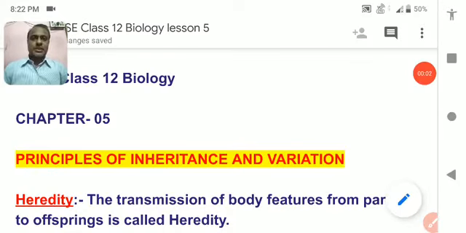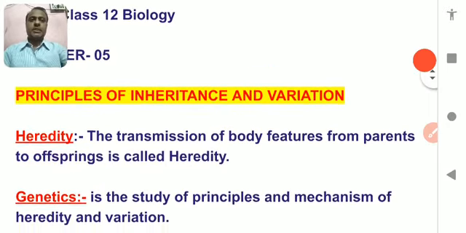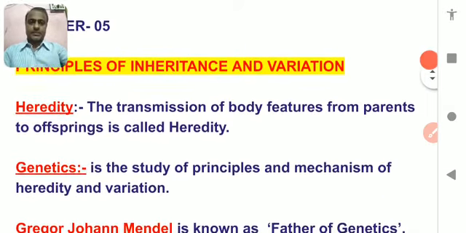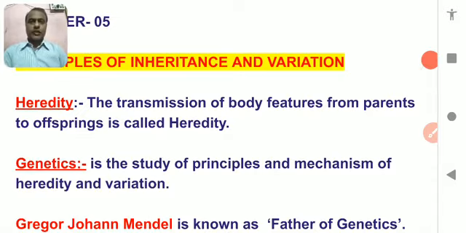Welcome back, students. Today we are going to study chapter number 5 of class 12 biology. The name of this chapter is Principle of Inheritance and Variation. So first of all, we should know about some terms. What are the different terms?